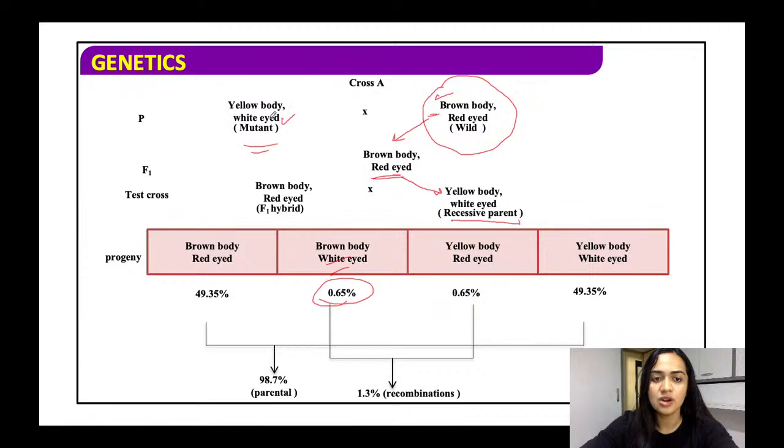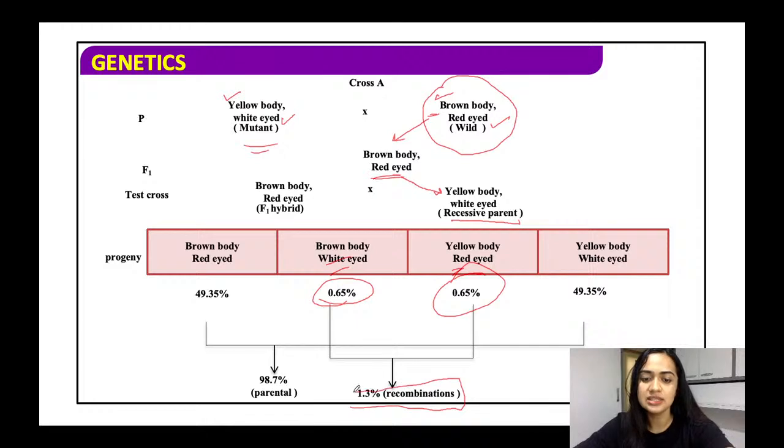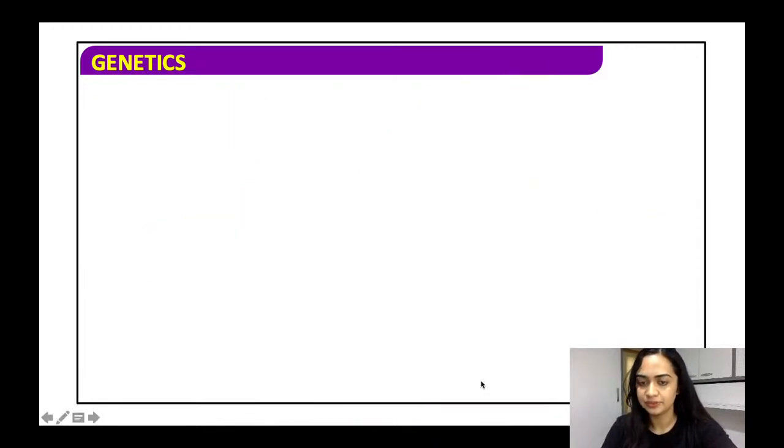So from here it is brown bodied, here it is white eye. Similarly, this has one of the characters that is yellow body and one of the characters that is red eyed. So these two are the recombinant type, that is 1.3%, and they both are similar to their parents. So these are similar to their parents, hence they are known as the parental type.